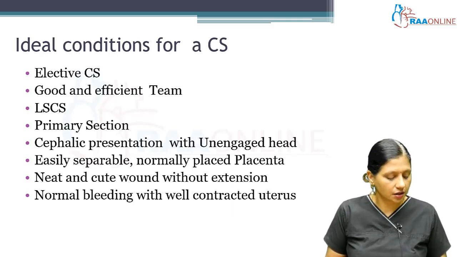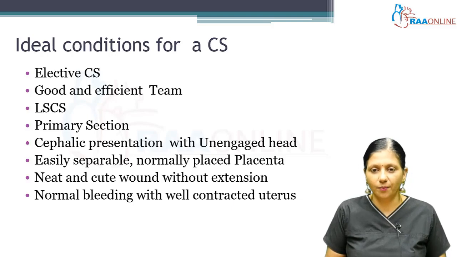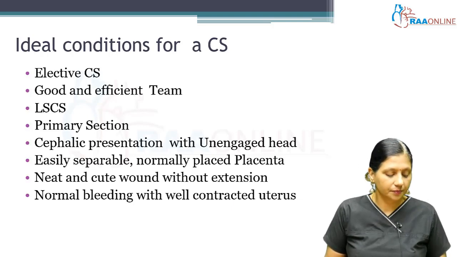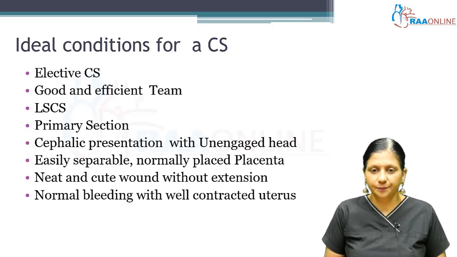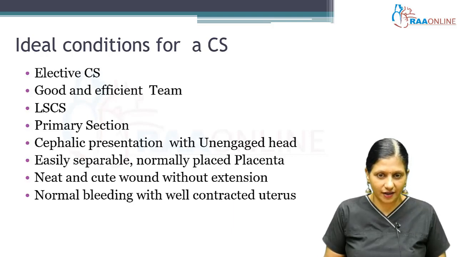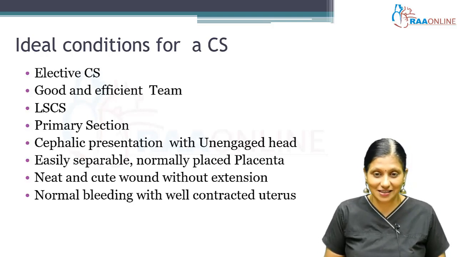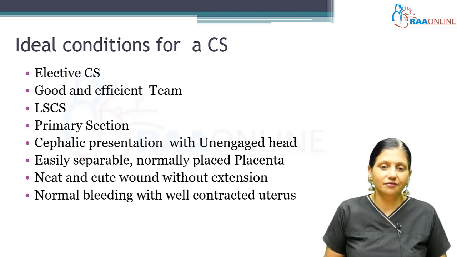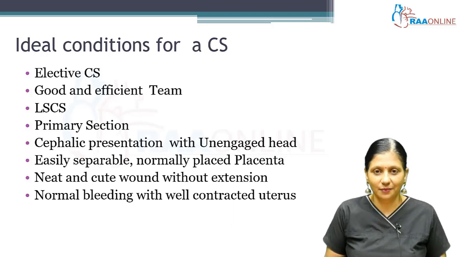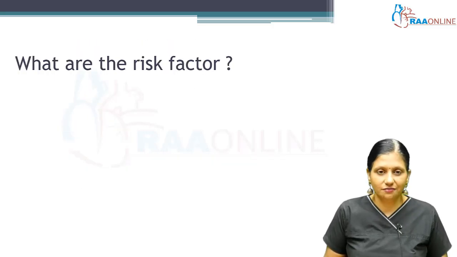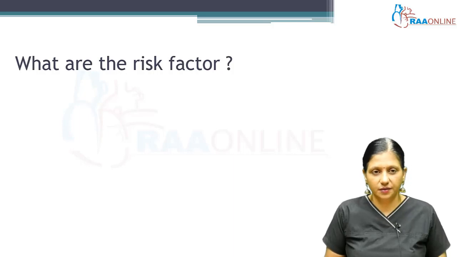The placenta should be easily separated and it should be normally placed. The uterine wound should look neat and it should not get extended into the broad ligament, and there must be no lateral tears forming hematomas or extension into the cervix. The patient should not have excessive bleeding, that is, blood loss should be less than 1000 ml. And after the delivery of the baby, after doing the active management of third stage, the uterus should become well contracted. Now, what are the risk factors when these situations may not be there?